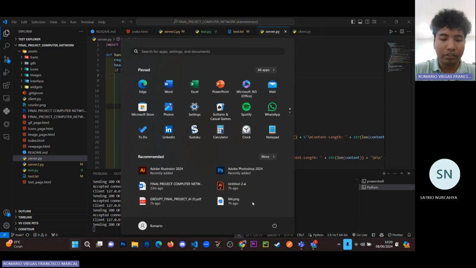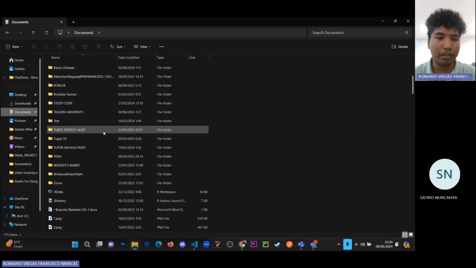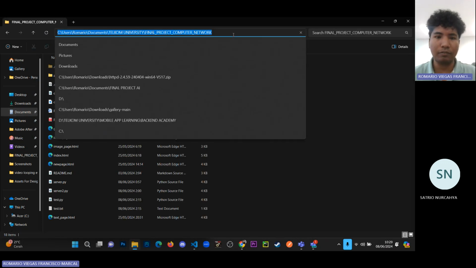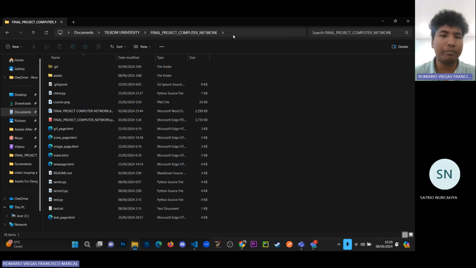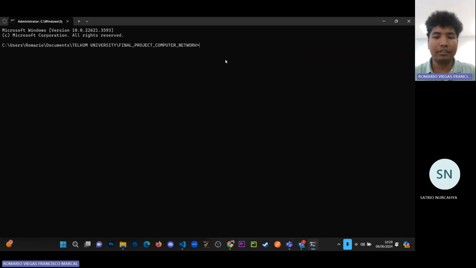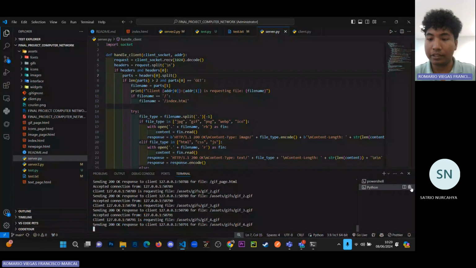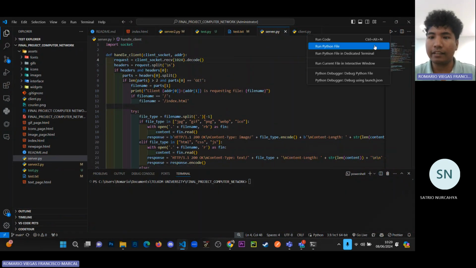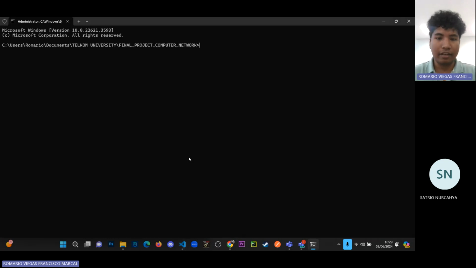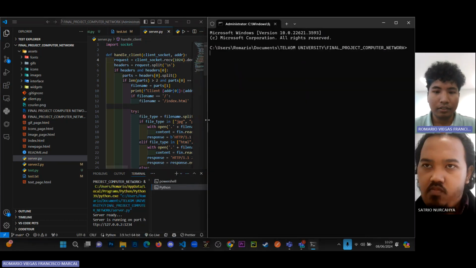Let's test it on the terminal. So let's go to the directory of the project, which is here. We have put it in the final project computer network folder. Let's type CMD here. When we go to the terminal, first let me clean it up, then rerun again. Okay, I will arrange it into these two windows here.